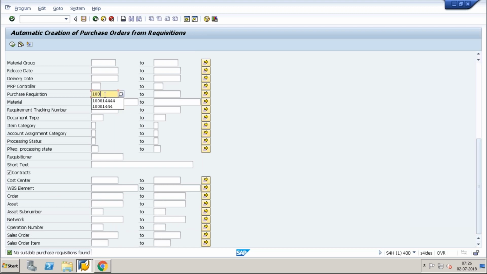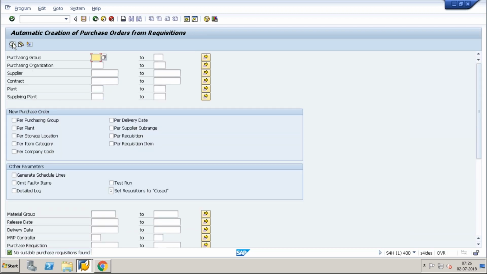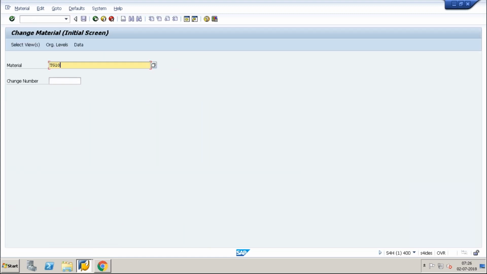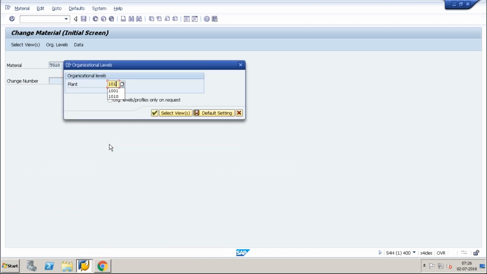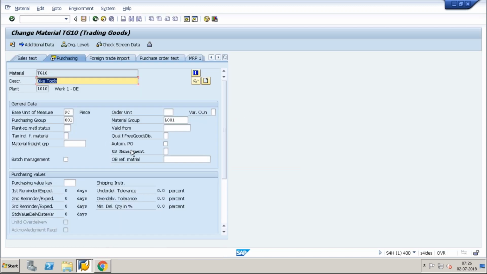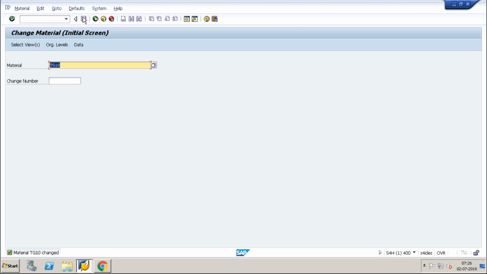In the material master, we already checked. Release strategy? Any release strategies? No. I can just go to MM02. Okay, this check is not there. Yes. That should.